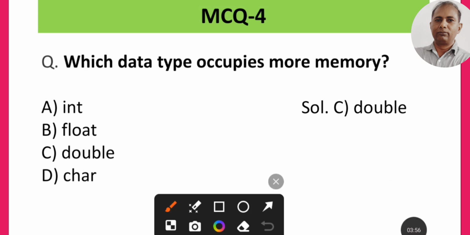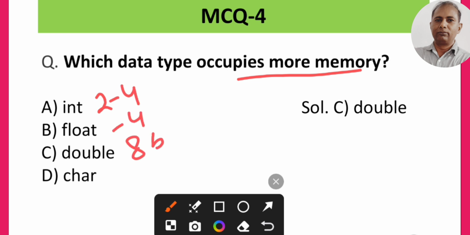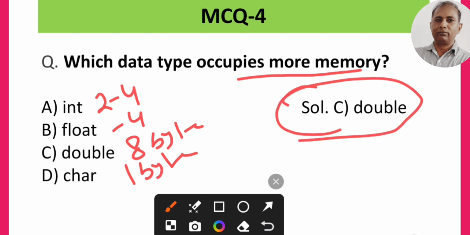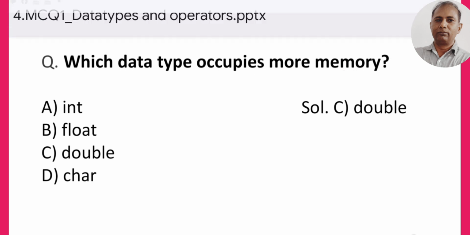MCQ 4, the question is: which data type occupies more memory? So int occupies 2 to 4 bytes of memory. Another occupies again 4 bytes. Another occupies 8 bytes of memory, and another occupies 1 byte of memory. So I think option C, that is double, occupies more memory, that is 8 bytes. So C is the correct answer here.